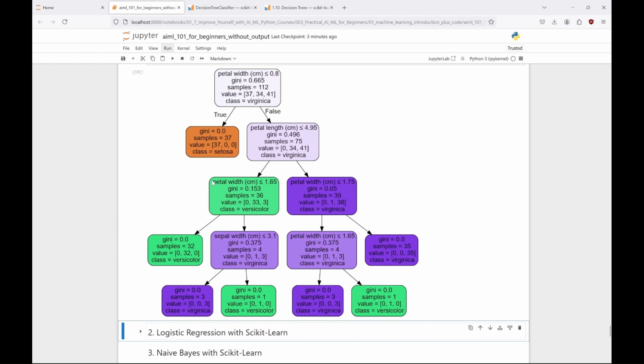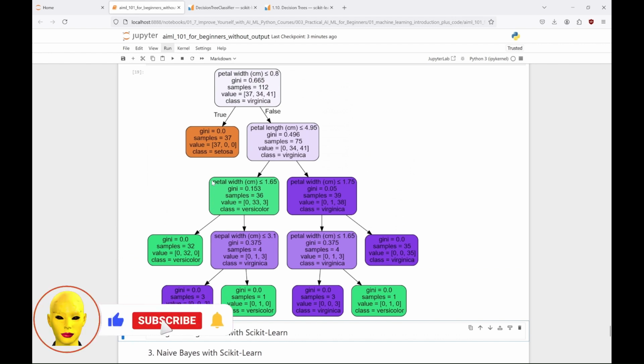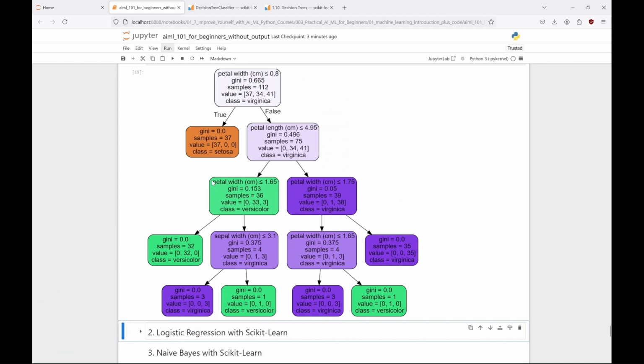I'll let you have fun with it. You can find more info about it on the Scikit-Learn website. Or you can ask your LLM about it. You might explore adjustments like adjusting the depth of the tree, using the minimum samples split, minimum samples leaf, maximum features, pruning, etc. Have fun with it.